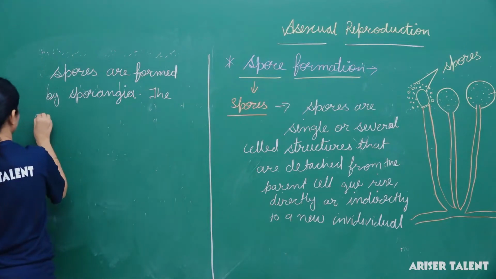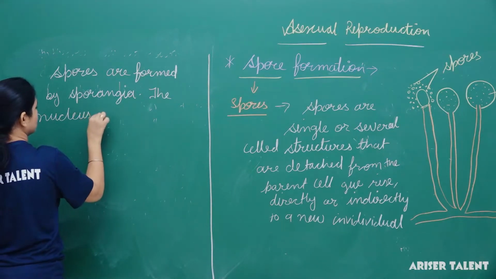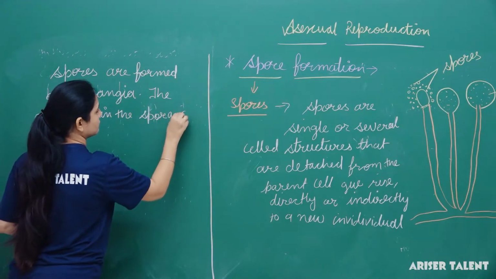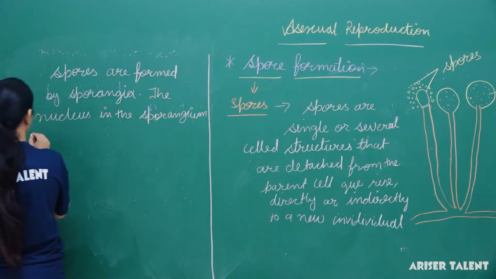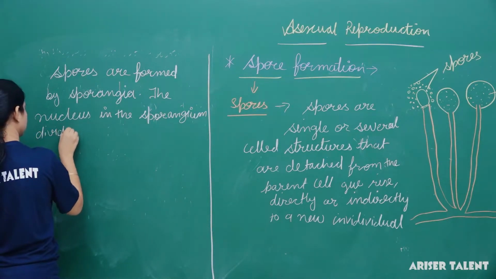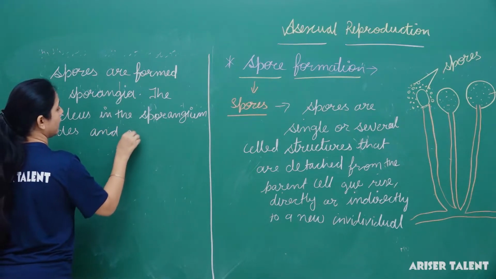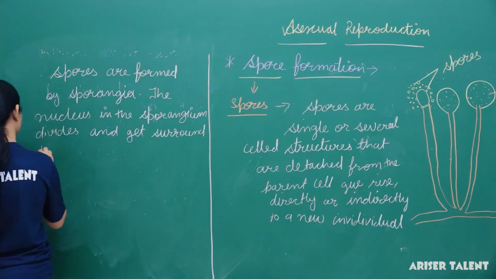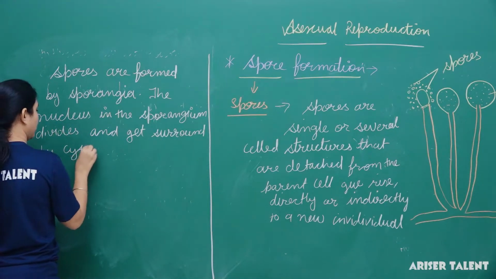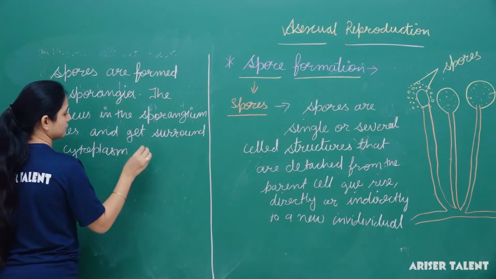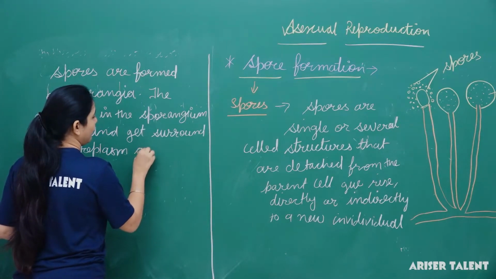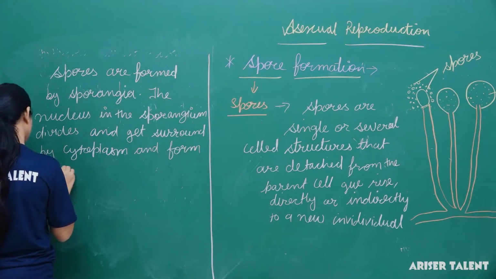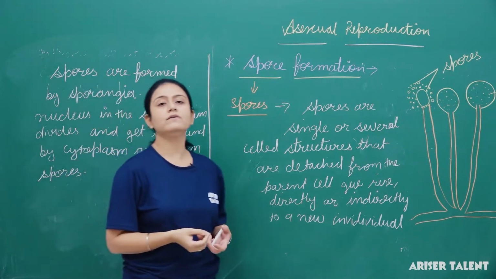The nucleus in the sporangium divides and gets surrounded by cytoplasm and forms spores. So this is the method of spore formation.